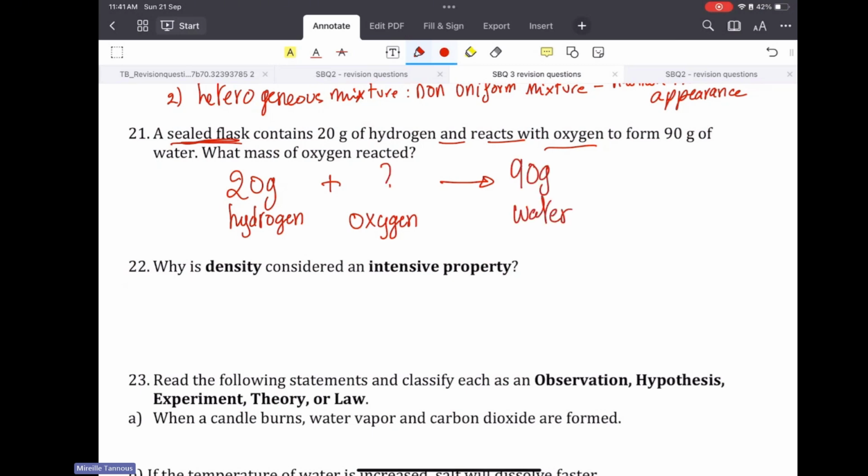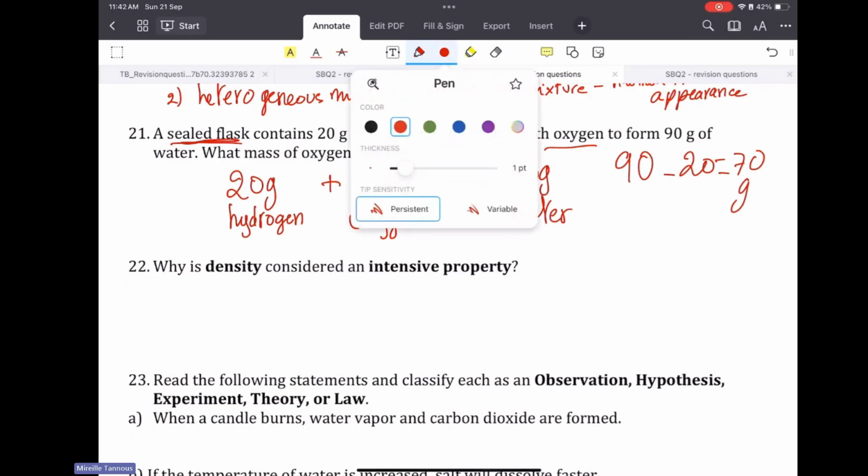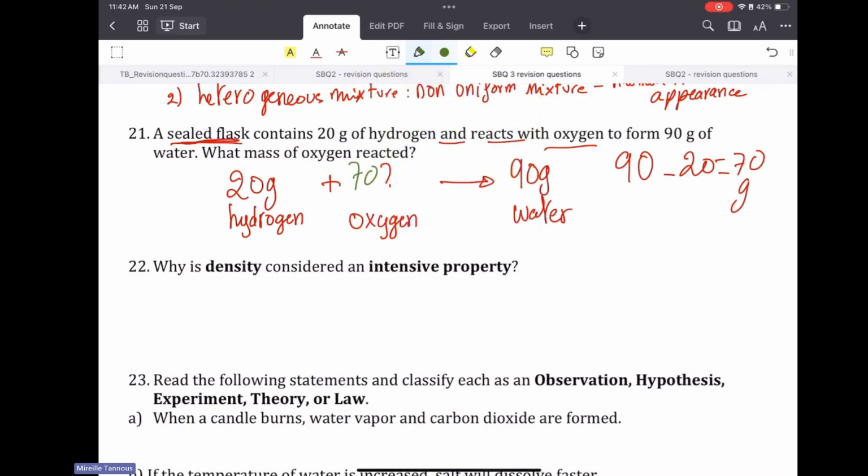What is this mass? Because of the law of conservation of mass, the total mass before is always equal to the total mass after. It means that 20 plus how much is going to be 90? I can say 90 minus 20, and I'm going to get 70 grams. That is the mass of oxygen.